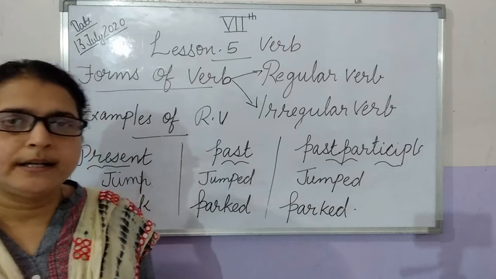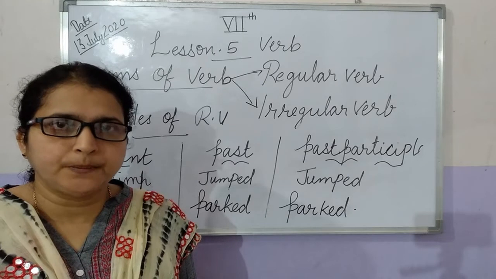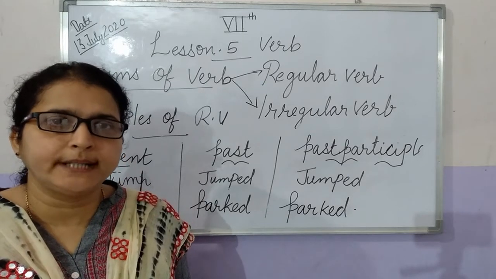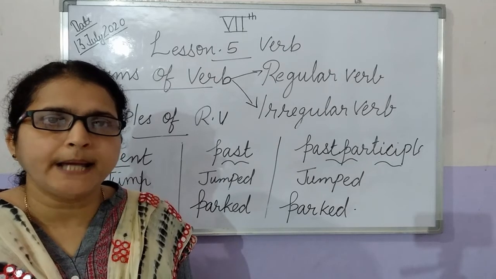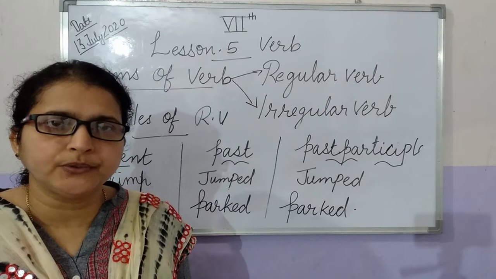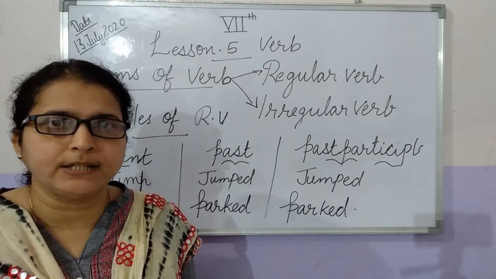We are discussing chapter 5, that is verb. We have already discussed the definition of verb and the types of verb: what is a verb and the two types of verb, that is transitive verb and intransitive verb.